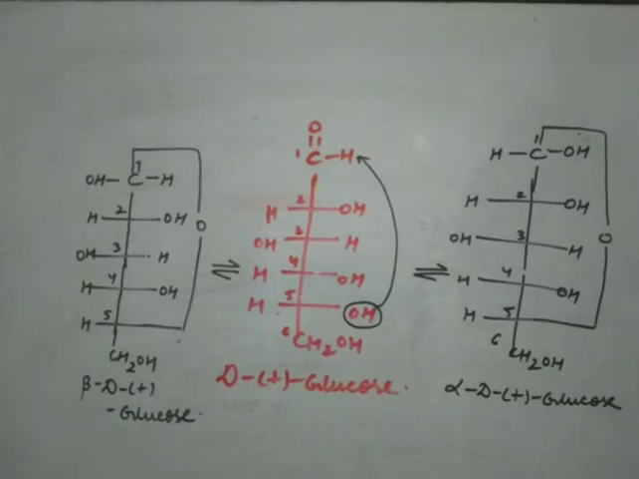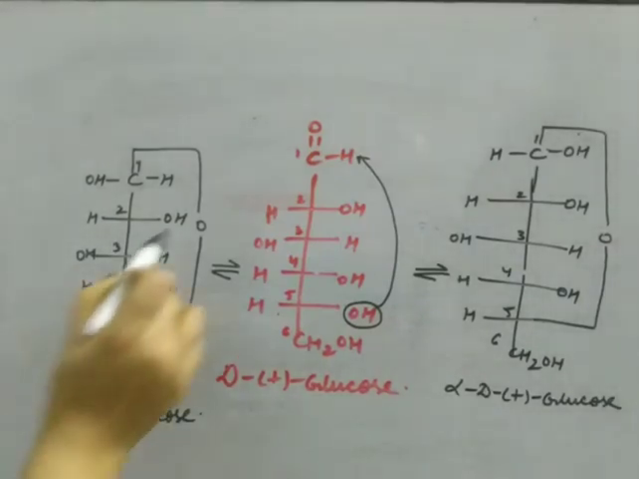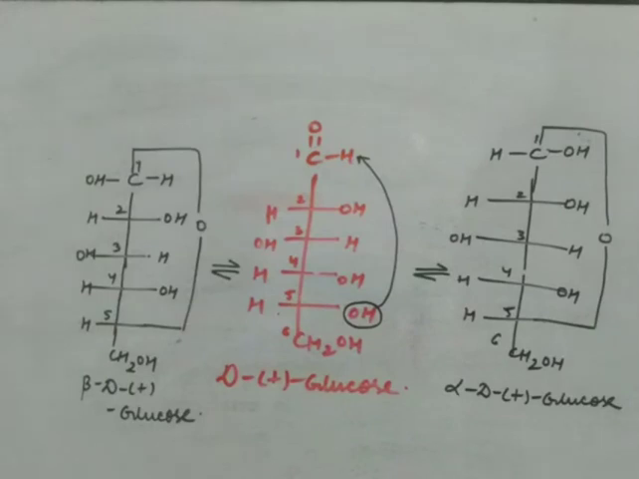So in aqueous solution we have two forms, alpha D plus glucose and beta D plus glucose. Both the structures are cyclic. The first and the fifth carbon atoms are linked by an oxygen atom, and there is a difference in the configuration of the first carbon. If the first carbon has OH on the right side, it is the alpha form, and if it has OH on the left side, it is known as the beta form.